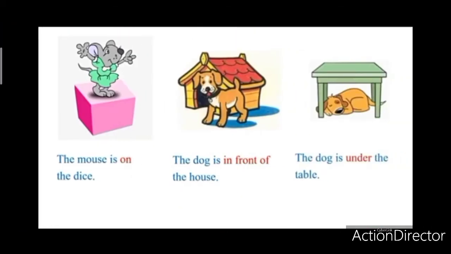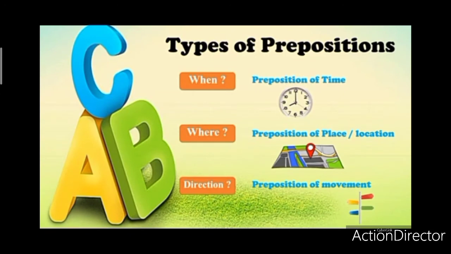Here I have given some pictures and also some sentences. Just read them. The mouse is on the dice. The dog is in front of the house. The dog is under the table. See, types of prepositions: when, where, direction. Preposition of time, preposition of place or location, preposition of movement.